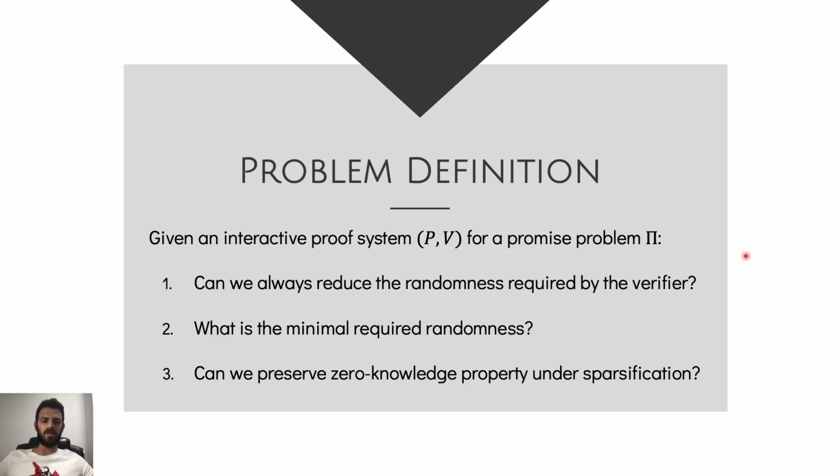First, can we always reduce the randomness required by the verifier? Second, what is the minimum required randomness? And third, can we also preserve zero-knowledge properties under this type of specification? So our goal is to generate some compiler that takes an interactive proof or zero-knowledge proof and generates a new interactive proof or zero-knowledge proof that is more randomness efficient in terms of the verifier.